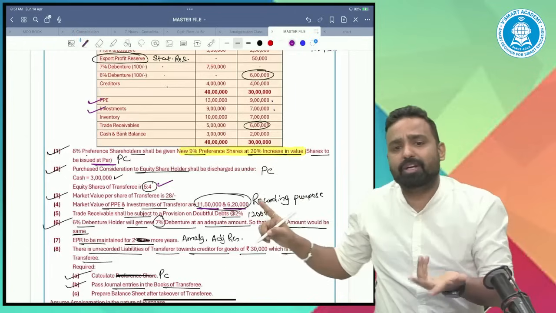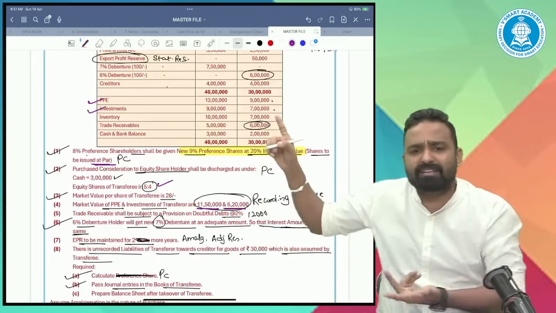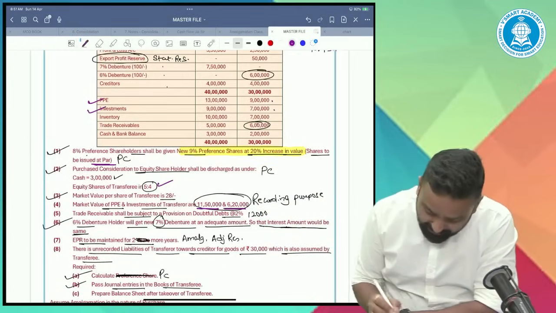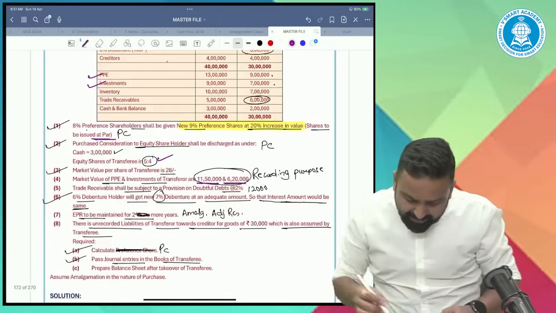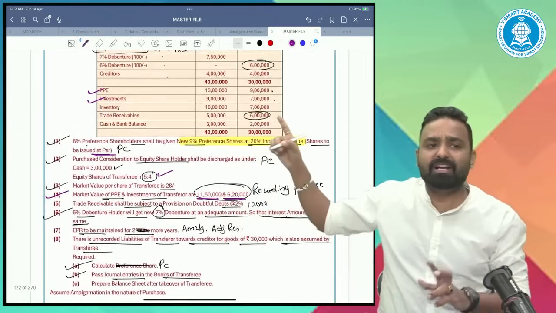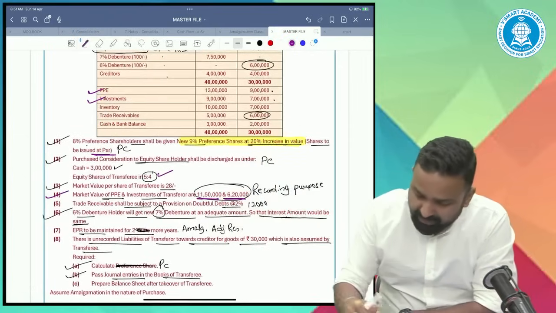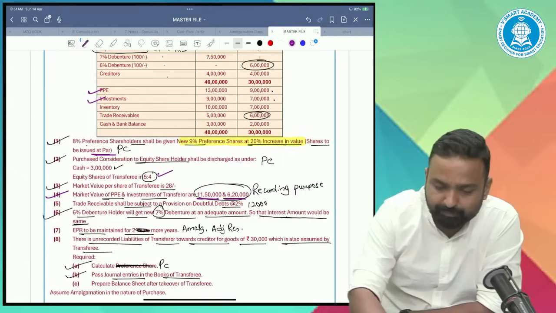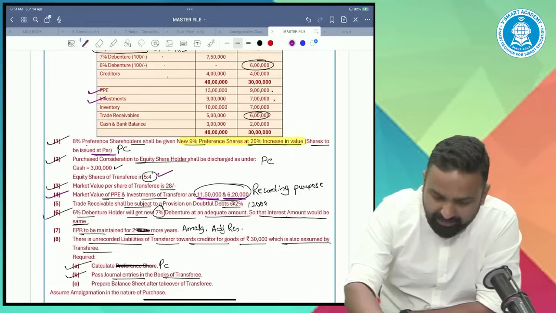Suppose it was not given, then we'll take the same value. Next, inventory. Are they talking anything about inventory? No, they are not. So inventory will be taken at the same book value.